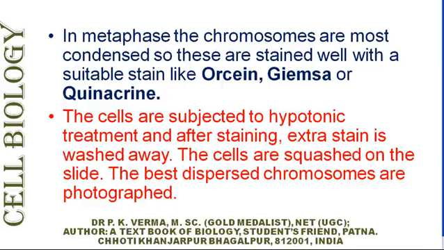The cells are squashed on the slide and the best dispersed chromosomes are photographed. The slide preparation or the squash preparation needs much practice, and only after so many attempts a very good photograph can be taken.